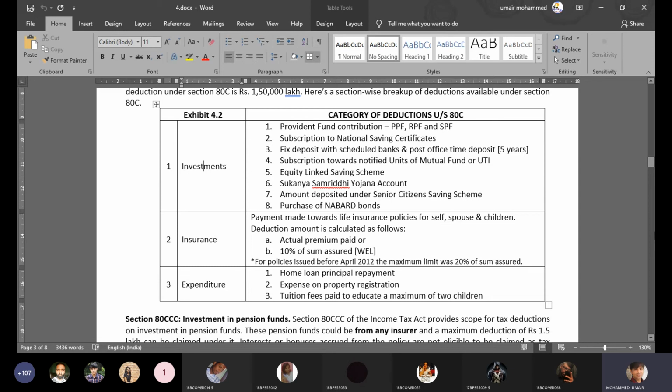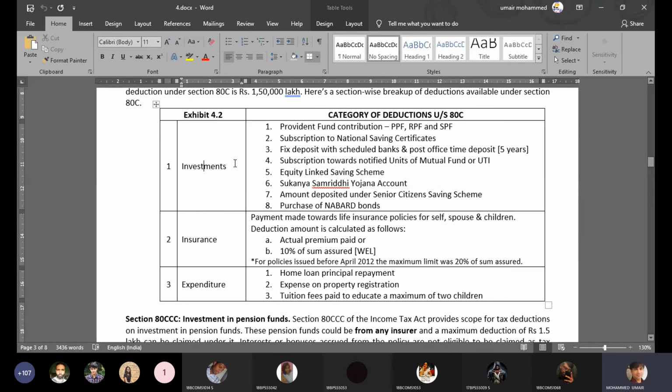Subscription to National Savings Certificate, again under Government of India. This is offered by Post Office and nationalized banks. You can also claim deduction when you do fixed deposits. I go and keep 10 lakhs in the bank account. The 10 lakh that I've kept can be claimed as deduction from my total income.